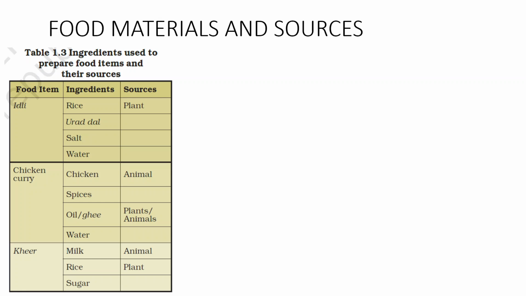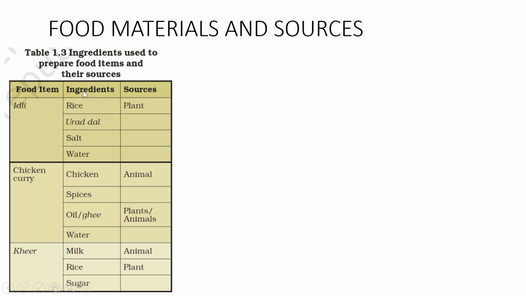No, this is not the case. Look at the table here, where in the first column the food item is mentioned, in the second column the ingredients are mentioned, and in the third column the sources are mentioned. In many cases there is some gap, and I want you all to fill these blanks.